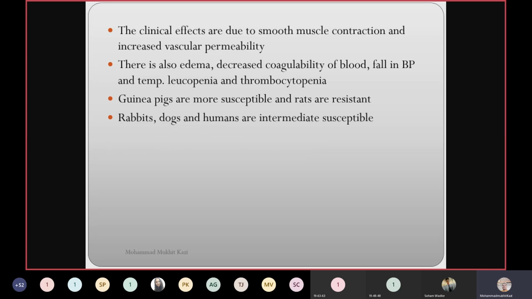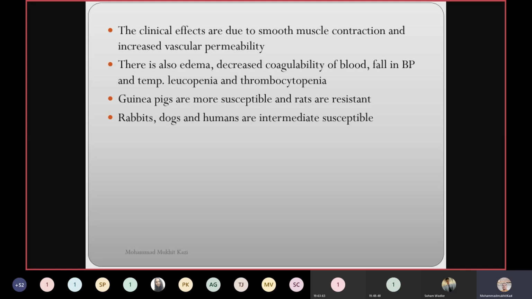Okay. The clinical effects are due to smooth muscle contraction and increased vascular permeability. Because of this, all these signs and symptoms occur. There is also edema, decreased coagulability of the blood, a fall in blood pressure and temperature, leukopenia and thrombocytopenia. These are certain signs seen in type 1 hypersensitivity reactions.